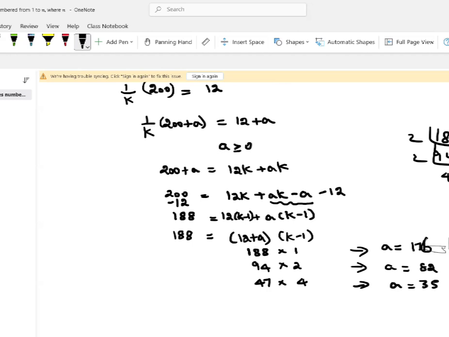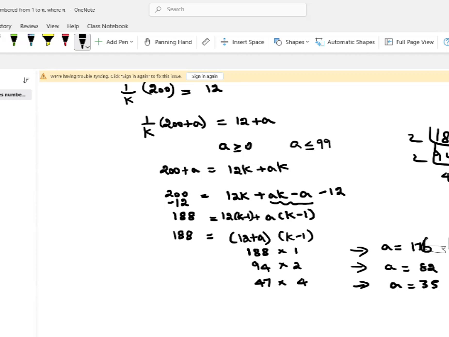So since a is 176, you're reaching 200 plus 176. There is a limitation on a which I did not mention, because this increase on the right side will be happening only until I reach 99. So a should be less than or equal to 99 as well.